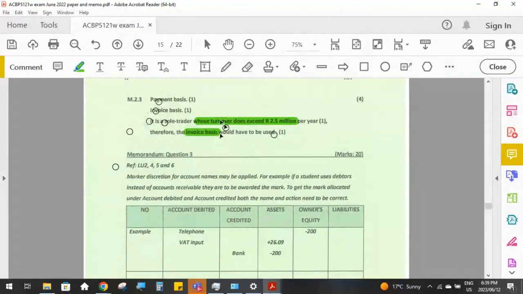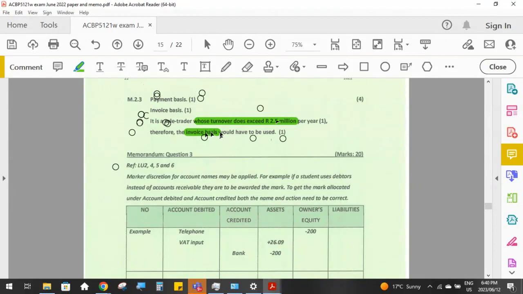If the business's total annual turnover is less than 2.5 million, then they can choose the payment or the invoice basis. And remember, the difference between those 2 is that the payments basis says that we only claim the VAT back or pay the VAT to the receiver of revenue when the invoice is actually paid.